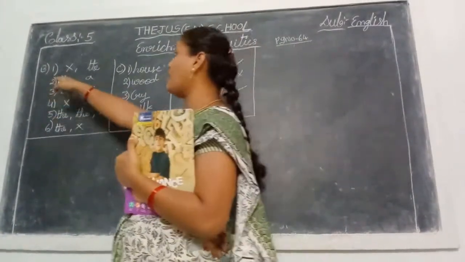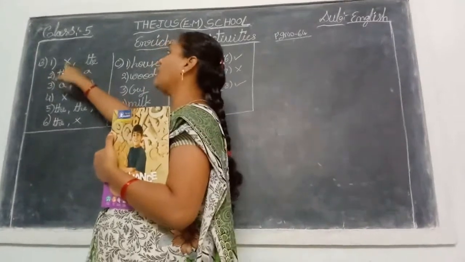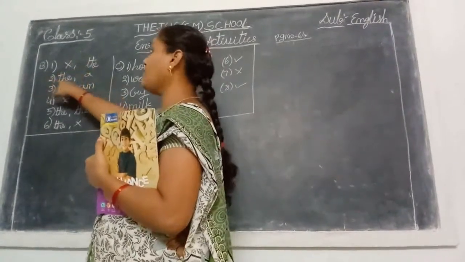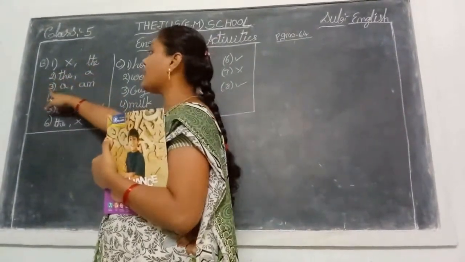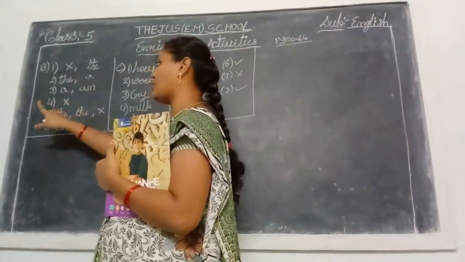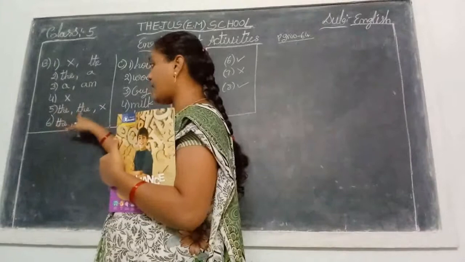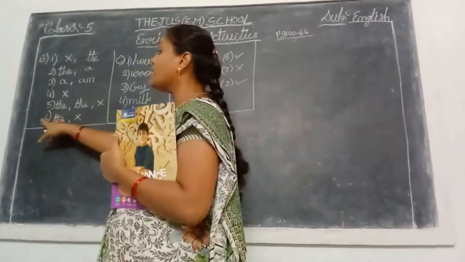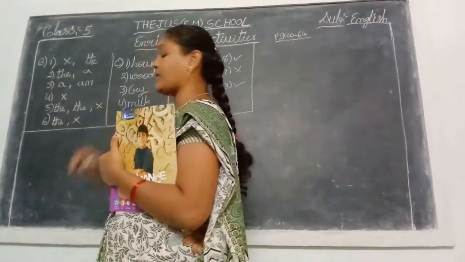Okay, in the first blank, the first one is wrong. Second one is the. In the second, first the, second a. Third, first a, second an. Fourth is only one blank, cross out. Fifth one, first the, second one the, third one cross out. Sixth one, first the, second one cross out.